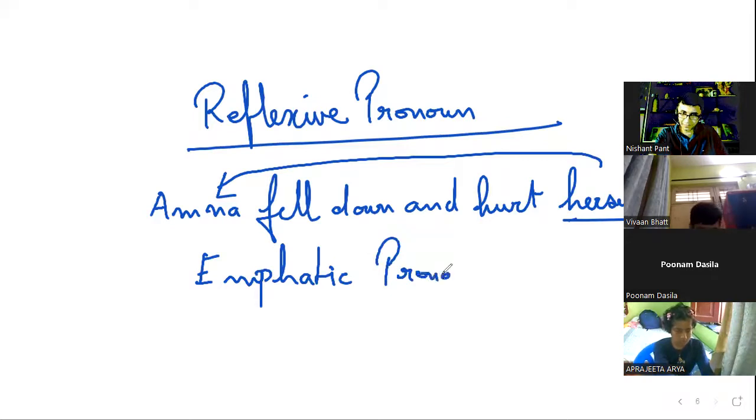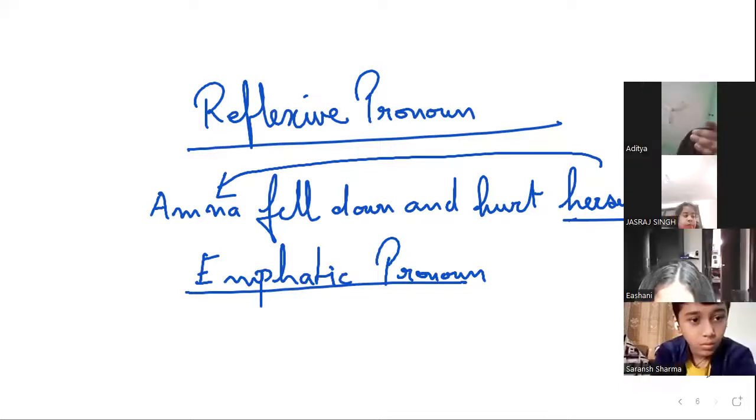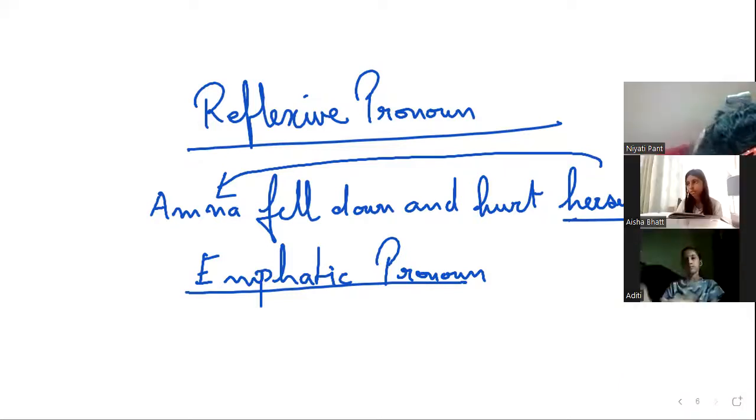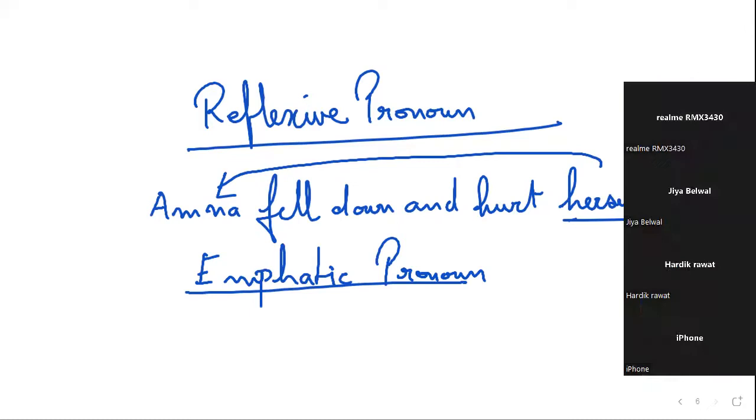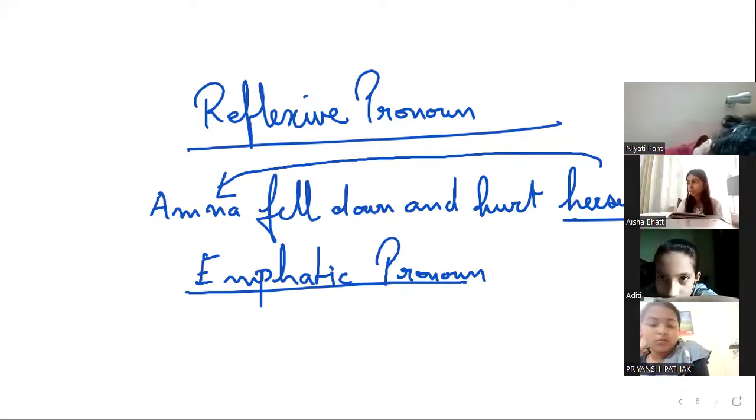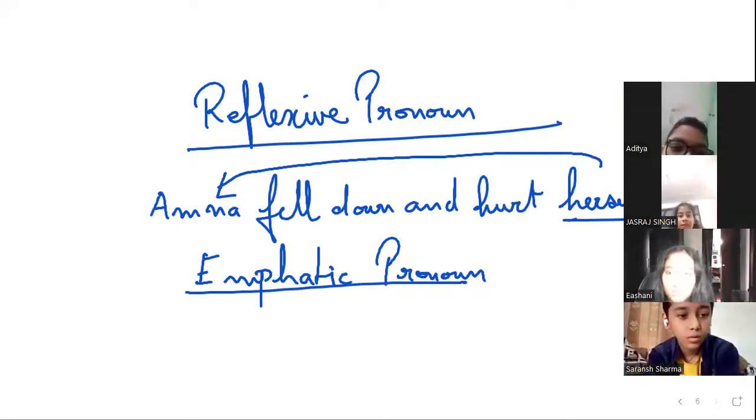Emphatic pronoun. Emphatic pronoun means where you are laying the emphasis on your action. So let's suppose I fixed a dinner meeting with, let's suppose, who is going to treat me to dinner? Let's suppose I had a dinner meeting with Jasraj Singh.